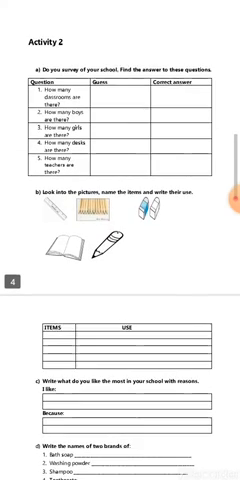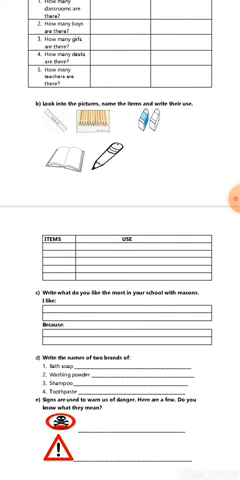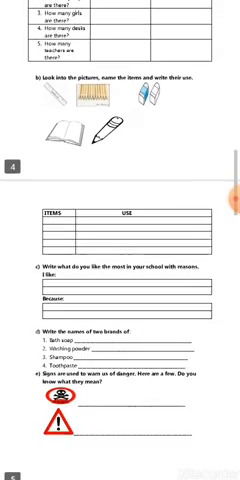B part is look into the pictures, name the items and write their use. Now look at these pictures, which are ruler, razor, pencil and book, and now you should write these item names and then their use. Like for example, this picture is about pencil. I will write pencil in the items column and then write the use, like pencil is used for writing. Like this, razor is used for erasing, and you have to write the item name and use of these 5 pictures.